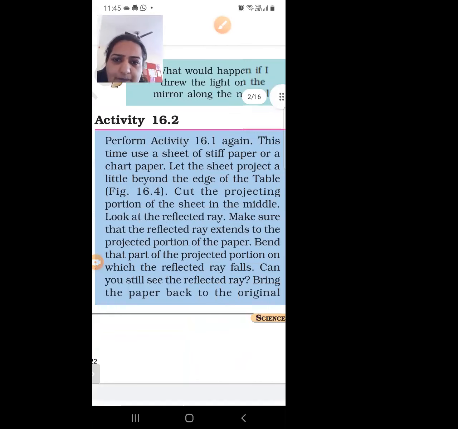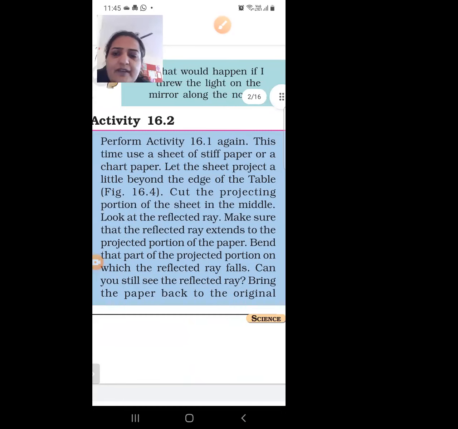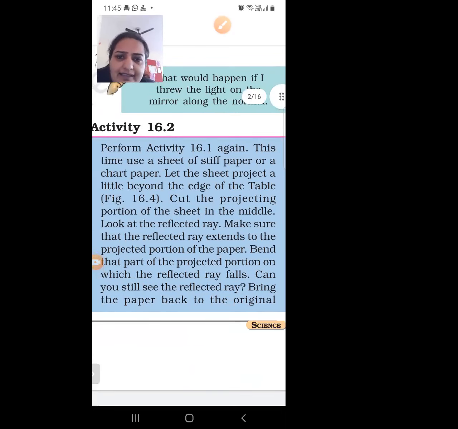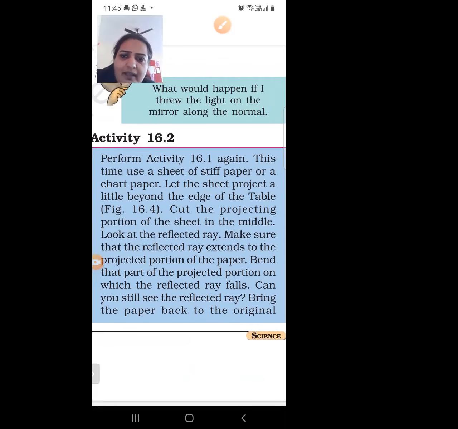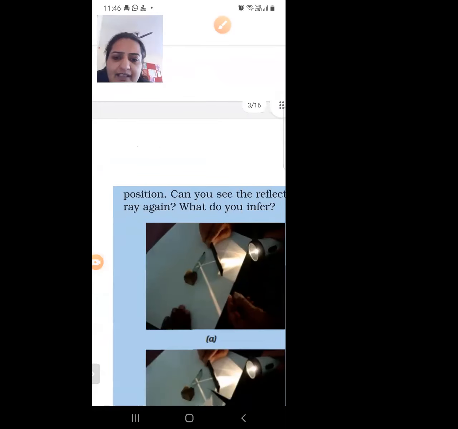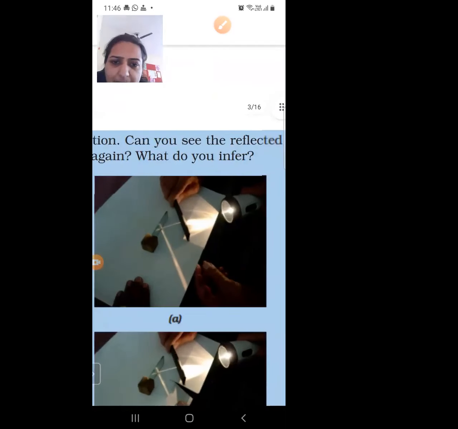For proving the second law of reflection, we are doing activity 16.2. What is activity 16.2? We are taking a sheet of white paper on the table. Let the sheet project a little beyond the edge of the table. So we are taking this sheet of paper and putting it beyond the table.